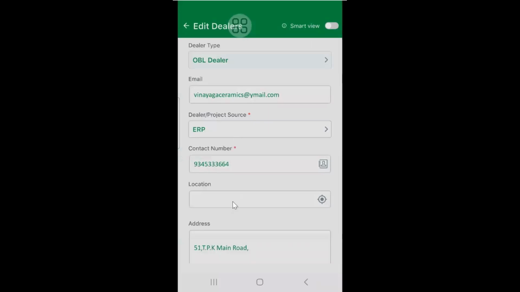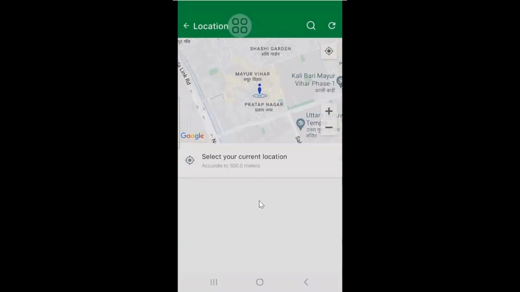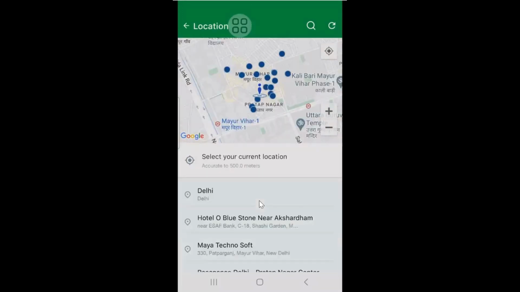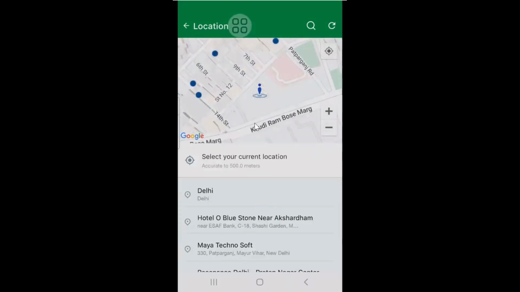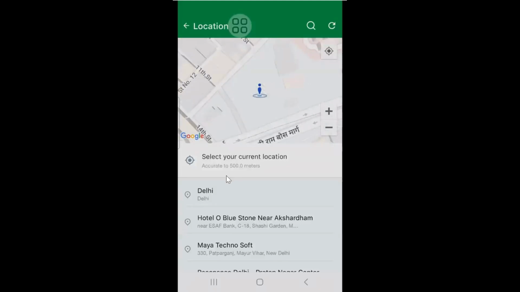If I am at Vinayaka Ceramics, I can click here and capture my current location. While capturing, you have to click two to three times on the screen so that it brings the exact, accurate location. Then you click on select your current location, so it will capture that location.